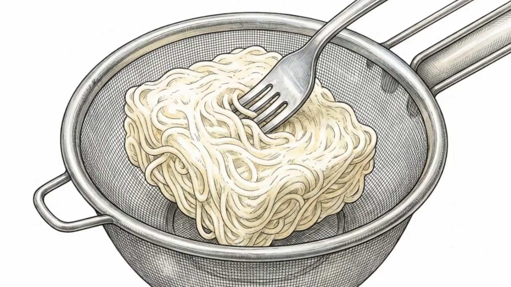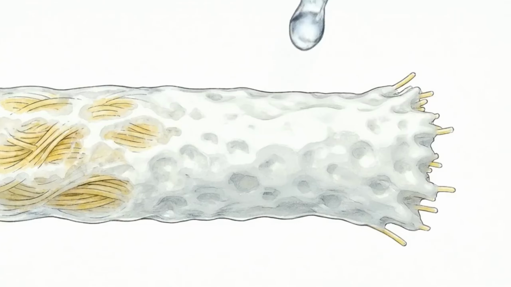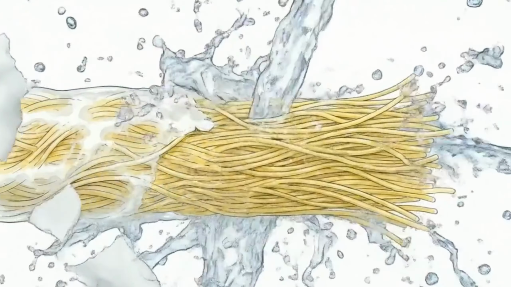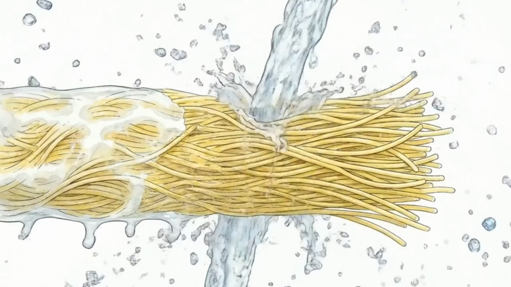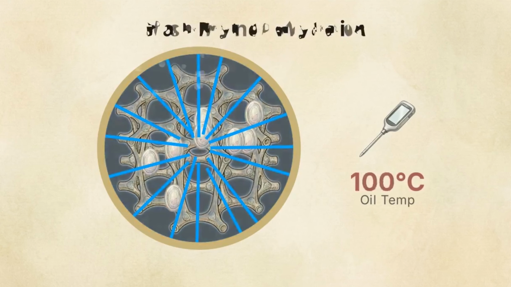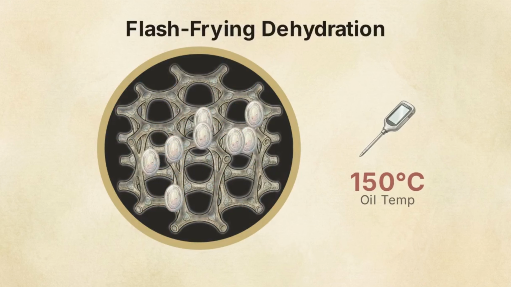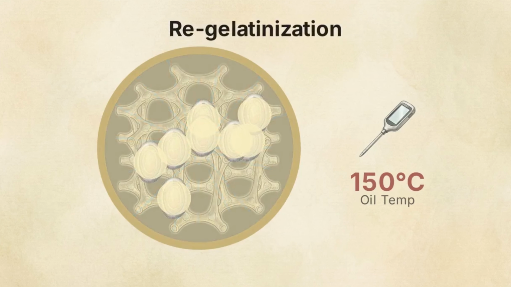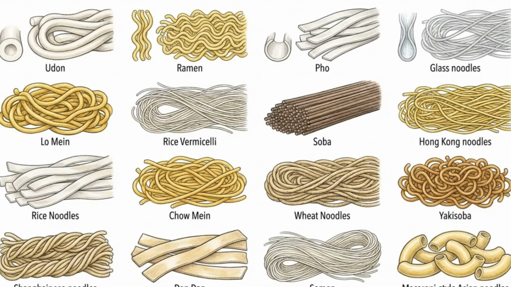Failing to rinse Asian noodles results in a physical failure known as uncontrolled surface gelatinization. Rinsing in ice-cold water instantly halts carryover thermal momentum and mechanically strips away the sticky exterior amylose gel, preventing the strands from welding together. The glossy structure of instant noodles is a result of industrial flash frying, not a coating of synthetic wax. Submerging the dough in 150-degree oil evaporates the internal water, creating thousands of microscopic capillary voids. These microtunnels rapidly draw hot water into the core to re-gelatinize the starch matrix. Mastery over the Asian noodle spectrum relies on the deliberate, encyclopedic manipulation of biopolymers under extreme thermal stress.